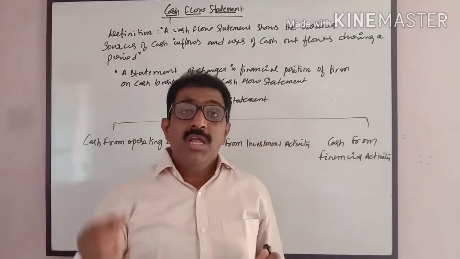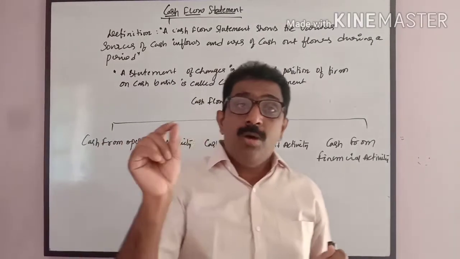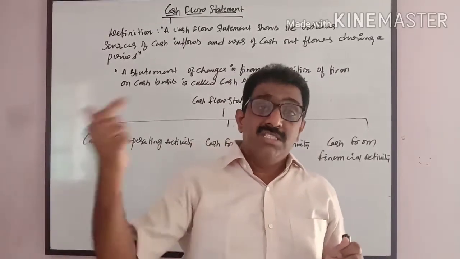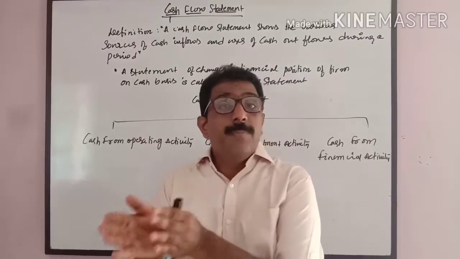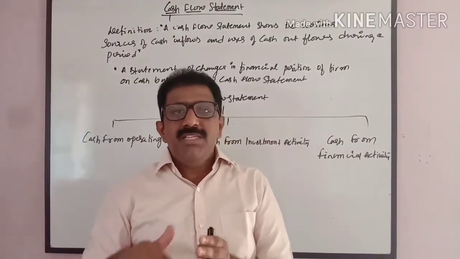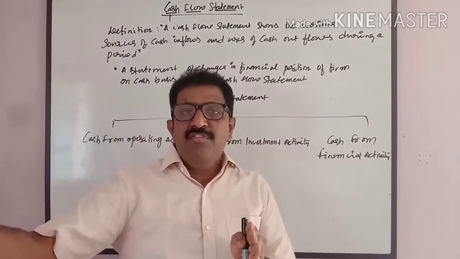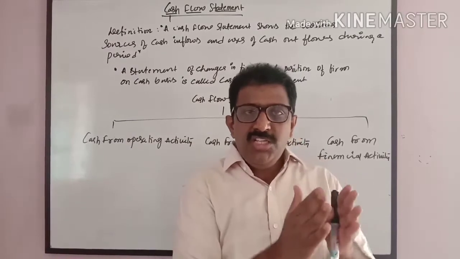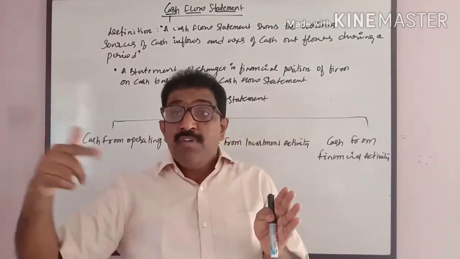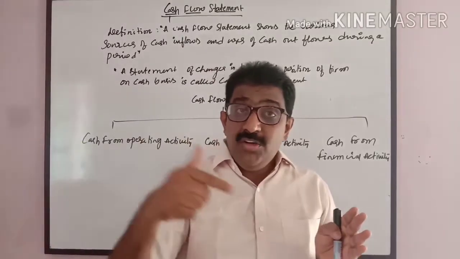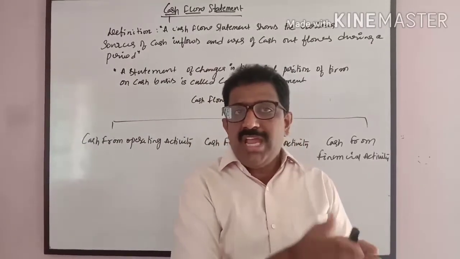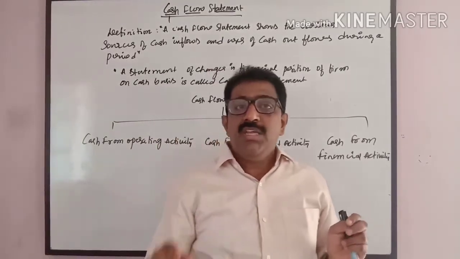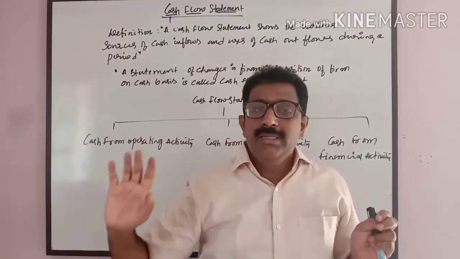Similarly, on the income side, non-cash incomes and non-operating incomes. Some of the incomes which are received are non-operating incomes. Non-operating income means, for example, profit on sale of asset. Though we received the cash, suppose furniture of 10,000 is sold for 15,000, 5,000 cash we received in excess. That means 15,000 cash is received. Out of that, 5,000 is not from the buying, selling, manufacturing activity. That is called non-operating incomes.